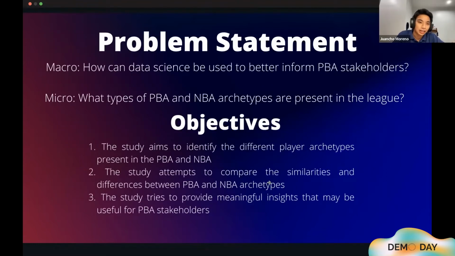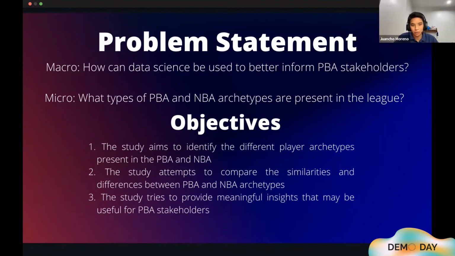Now, moving into the problem statement that ties this whole presentation together, we have two types of problem statements that we want to address. First would be the macro question that we all shared as group mates: how can data science be used to better inform PBA stakeholders? And second would be the micro question. We wanted to answer the macro question by answering the micro question first: what types of PBA and NBA archetypes can we find in the respective leagues?